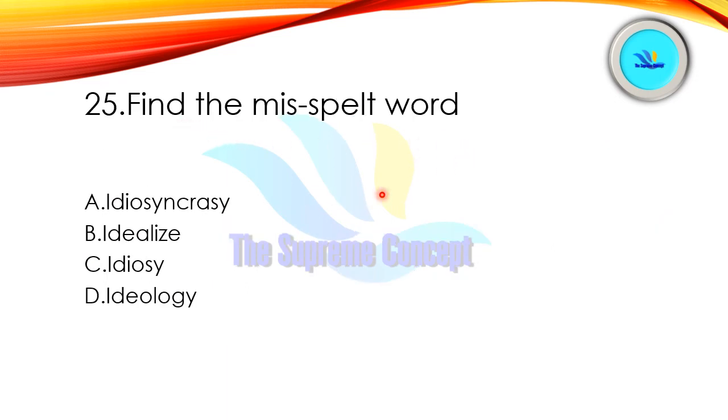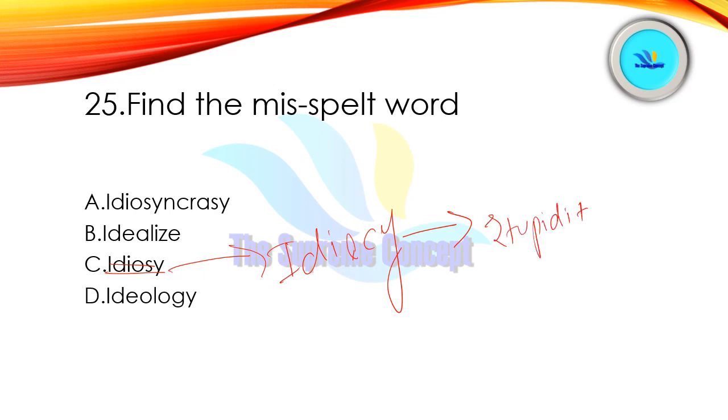Find the misspelled word, and these are the options. Yes, option number C is correct here. See, idiocy. It should be IDIOCY, not SY. Alright, which means stupidity, or we can say silliness, or you can say madness, right?